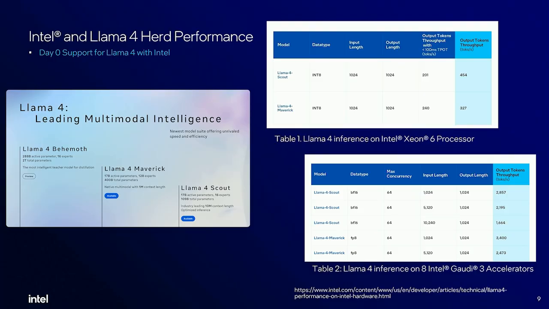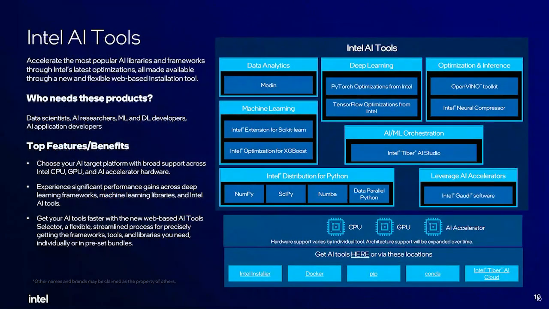But if you have a lesser active user count, and by active user count, I mean the number of users constantly connecting in any given 15-minute time interval, right? If you have very few concurrent users, then Xeon should be more than enough to serve your requests from an enterprise AI standpoint. Now, how do your developers use all these different optimizations that are available, right?